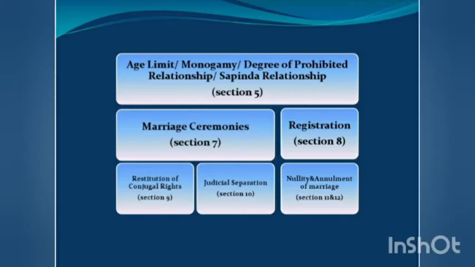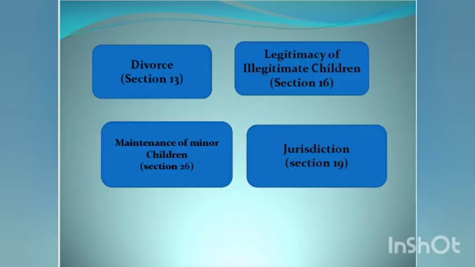Next, we have the essential conditions of valid marriage and ceremonies pertaining to valid marriage. The Act also made provisions for the registration of marriage. Then, Section 9 deals with the restitution of conjugal rights. The Act also made provisions for judicial separation, void marriages, voidable marriages. Also, we have provision for divorce.